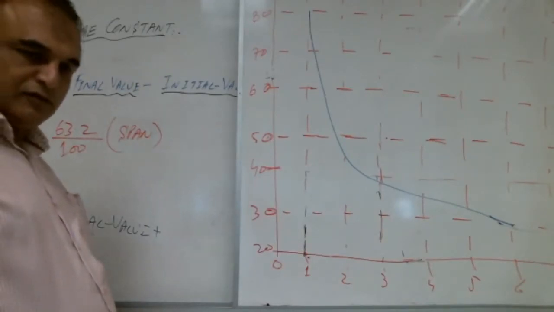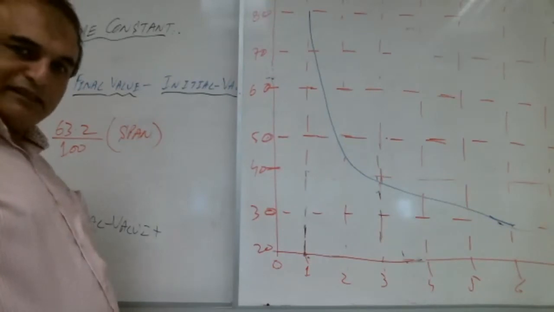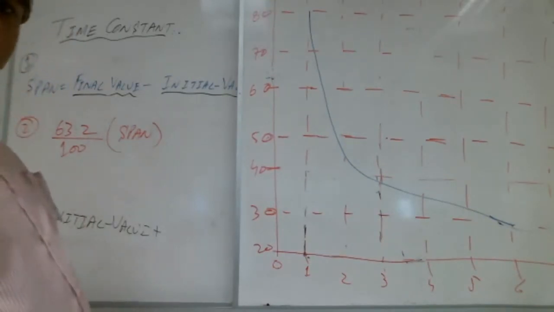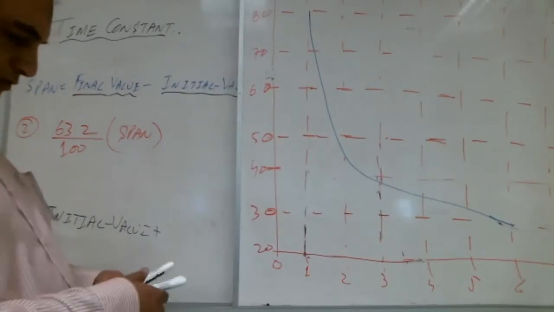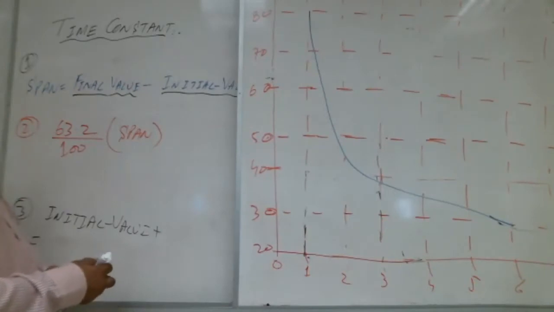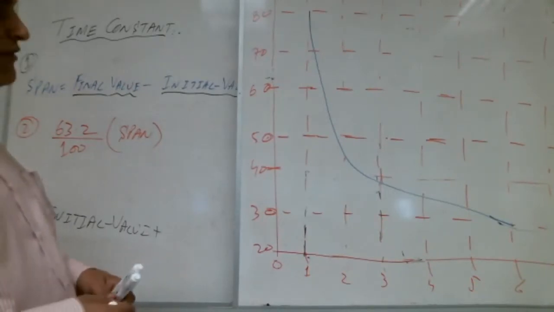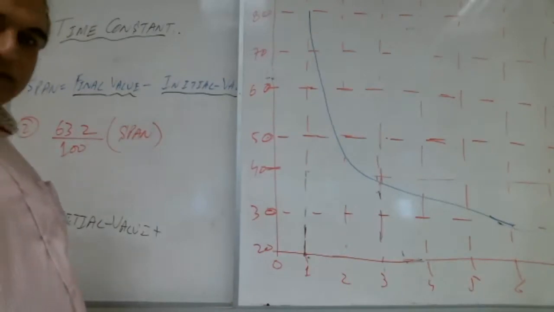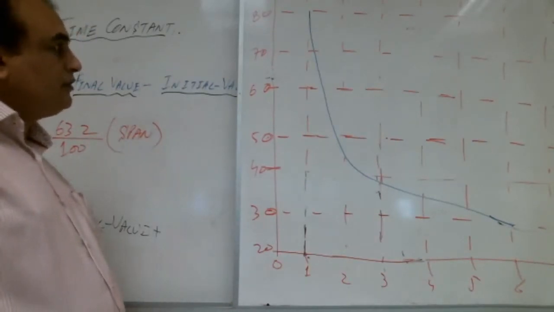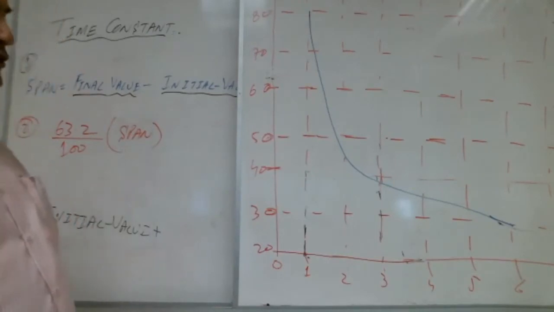Minus 50. A lot of brothers are writing minus 50. How will we get the minus 50, Shabab? Which one is the initial value here? Now, what is the initial value? 80 is the initial value. How do we know that?